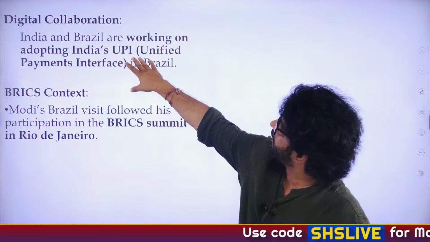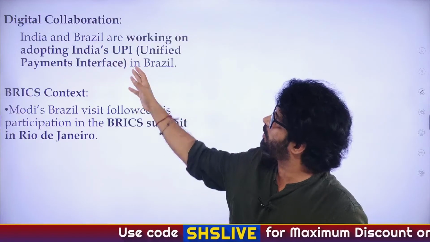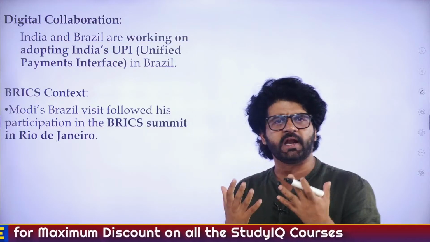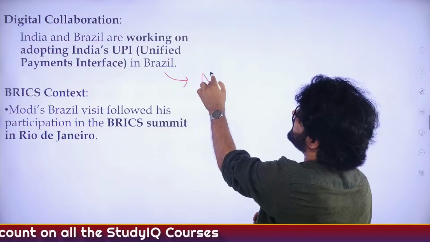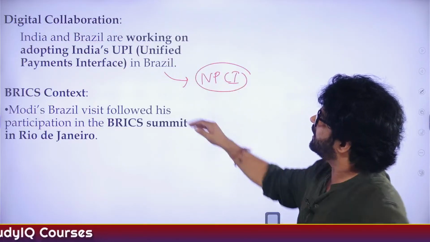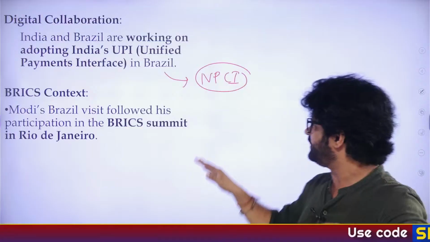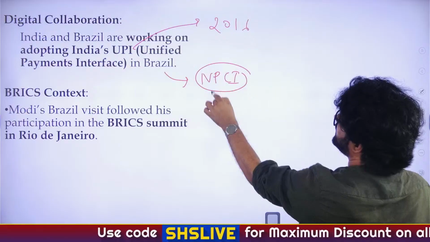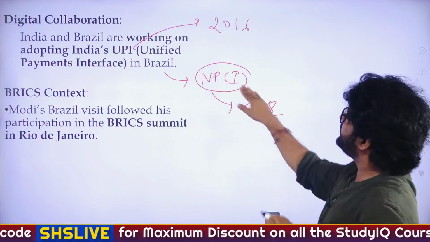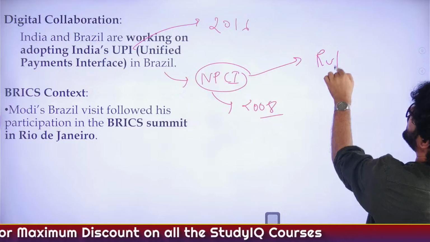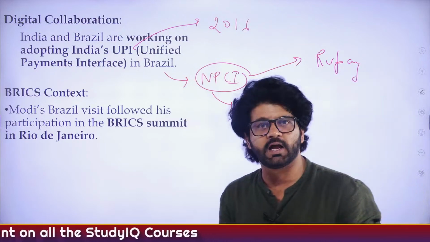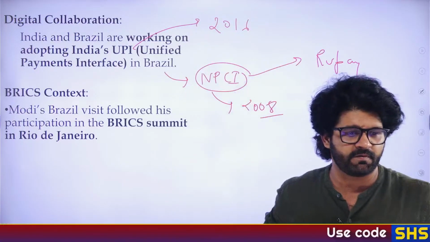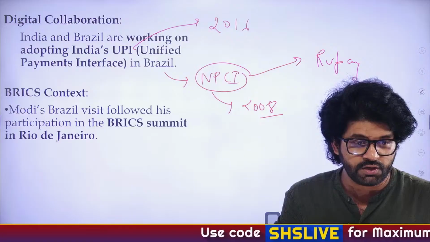Here again, in the economy or technology part, you can talk about this. Trinidad and Tobago, I think they are also implementing UPI, Unified Payments Interface, created by NPCI, National Payments Corporation of India. This whole UPI creation happened around 2016. NPCI was created around 2008. These are the facts which are important. NPCI also created something known as the RuPay card. So do remember these. UPSC has already asked PYQs. We'll solve these PYQs by the end, which have been asked by UPSC. In Ghana also, he got the highest state honor.